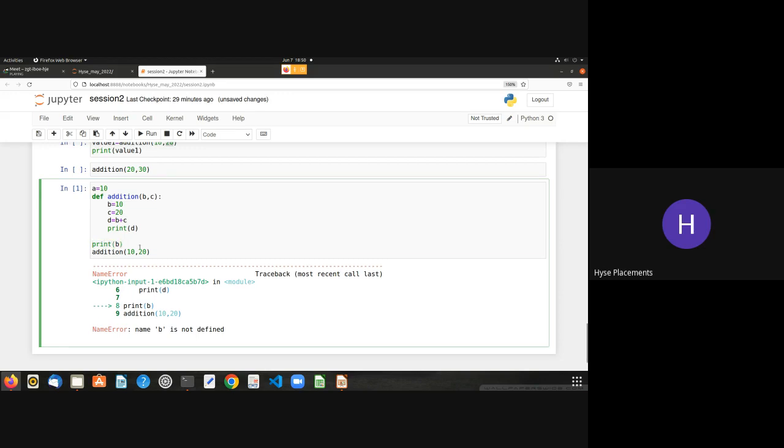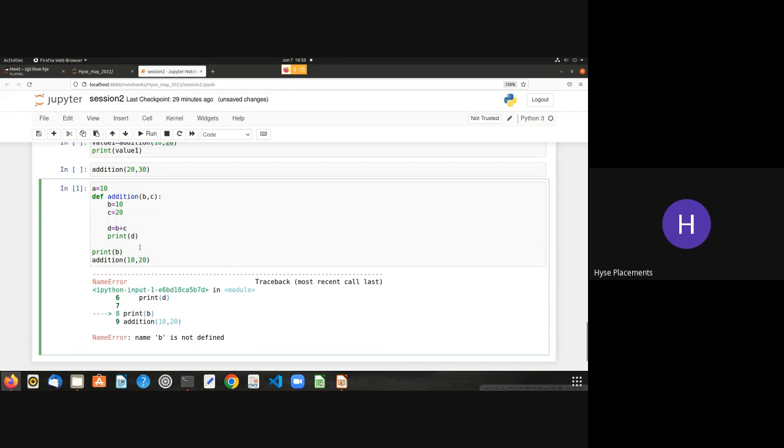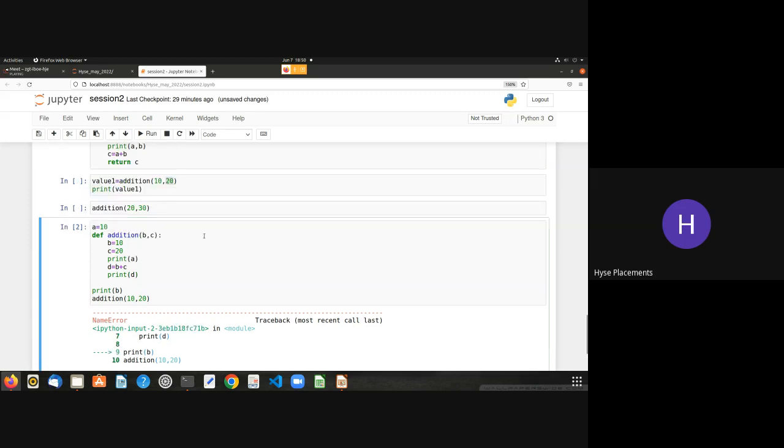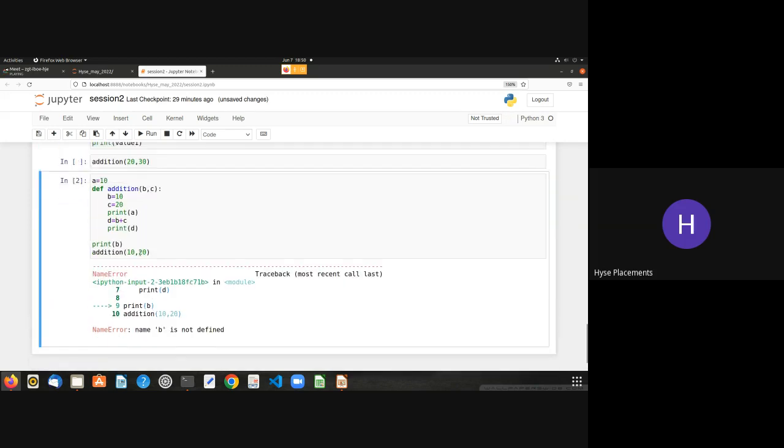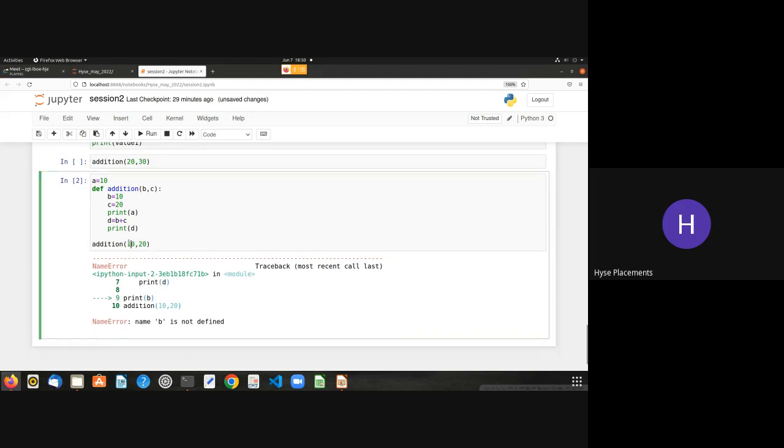What if I print a here? See, print a. a is a global variable which is defined outside the function, and you can access this global variable inside the function as well. First we'll remove this b and then we'll use this.